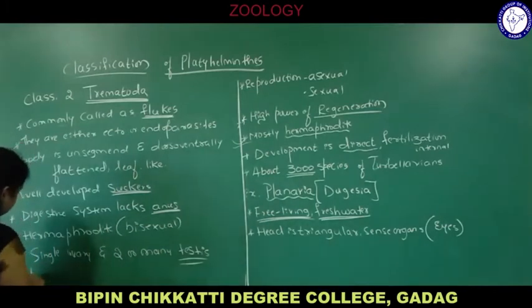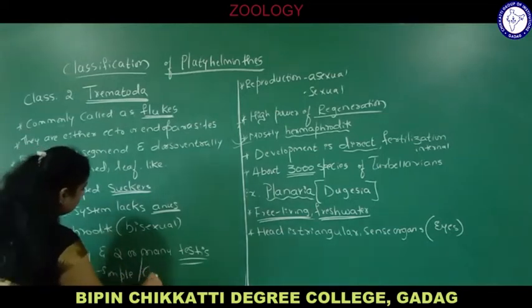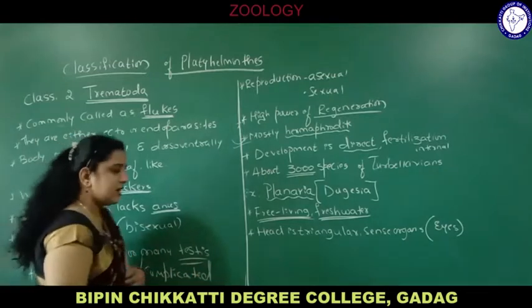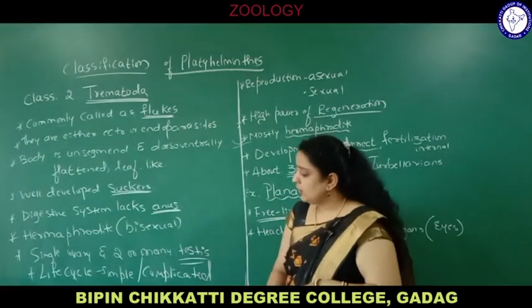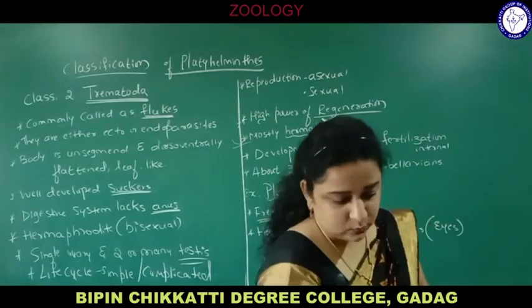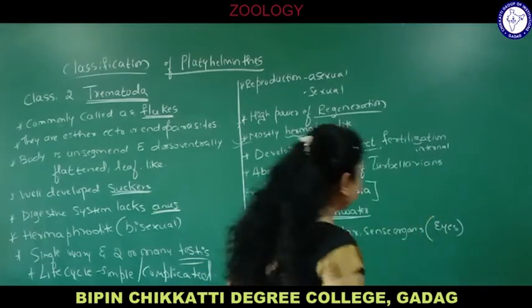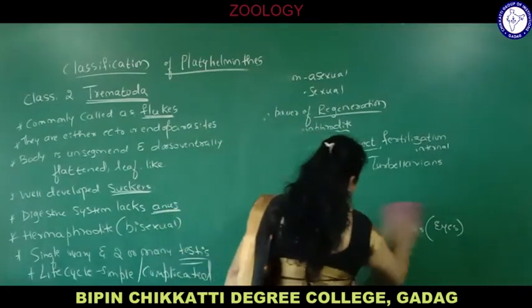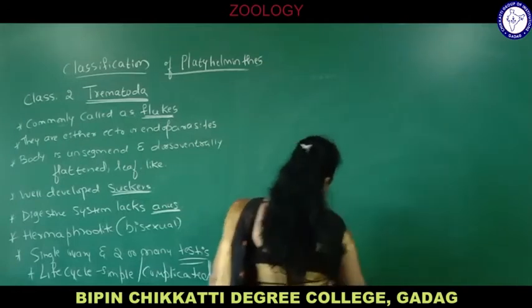The life cycle may be simple or complicated. It means that in class Trematoda some organisms may have a simple life cycle and some may have a complicated one. An example is liver fluke. The scientific name of liver fluke is Fasciola. We will draw the diagram of planaria now and see how the body is leaf-like, dorsoventrally flat.